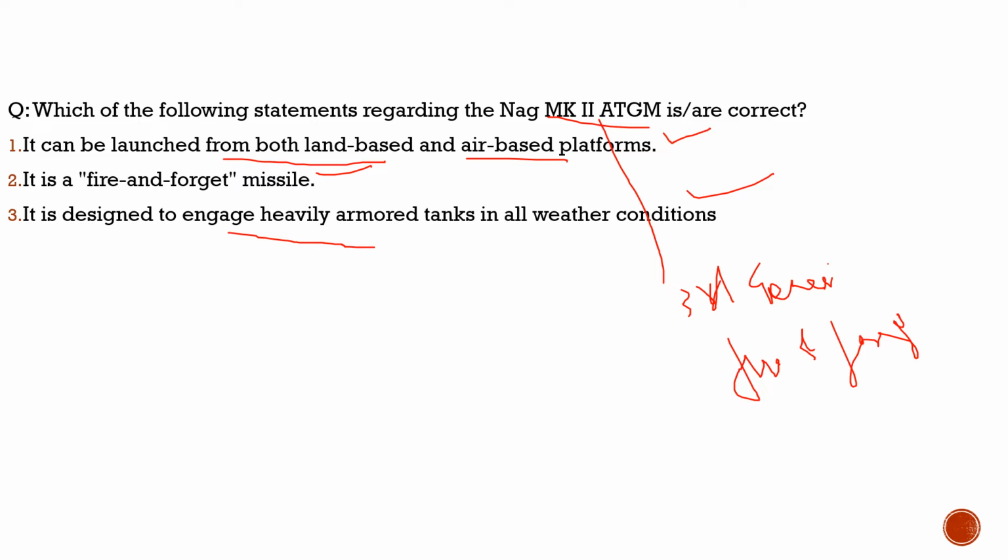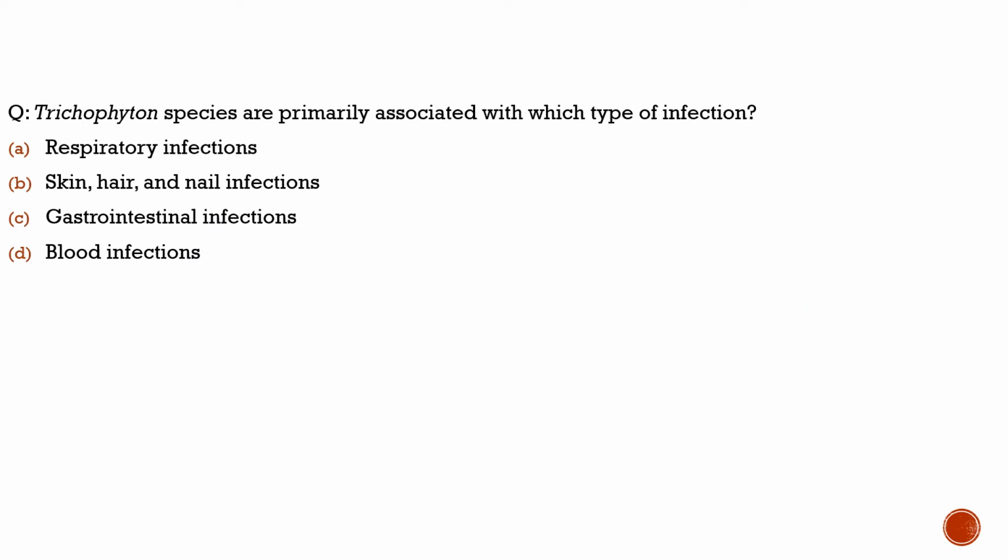So with respect to this question, I hope you have got the basic idea why we are discussing this: because DRDO has successfully tested it and they are ready to hand it over to the army, and it is indigenously built. It is third generation. It is a fire and forget missile. This is all you need to know about this. So with this, let's move to the last question of today's discussion on current affairs, and after that we will shift towards the static part.